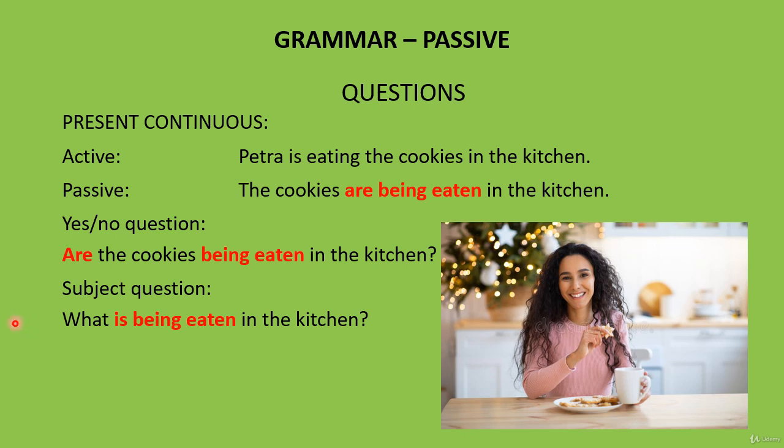Ask a question that begins with where for the answer in the kitchen. Where are the cookies being eaten? After the question word, we put the first part of the verb cluster, which is are, then we have the subject cookies, and then the rest of the verb cluster.